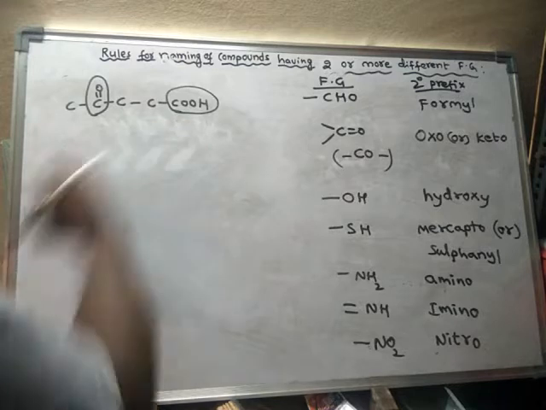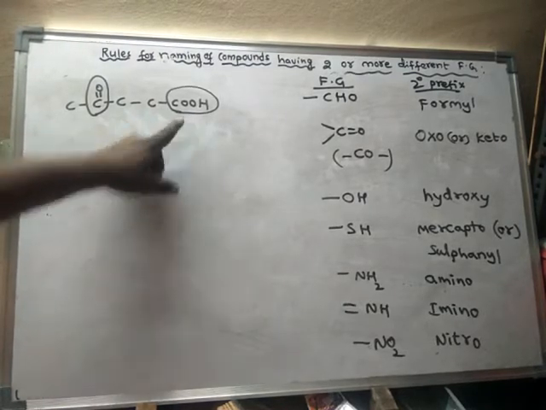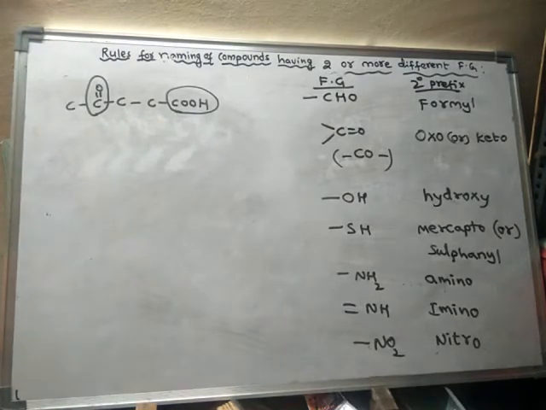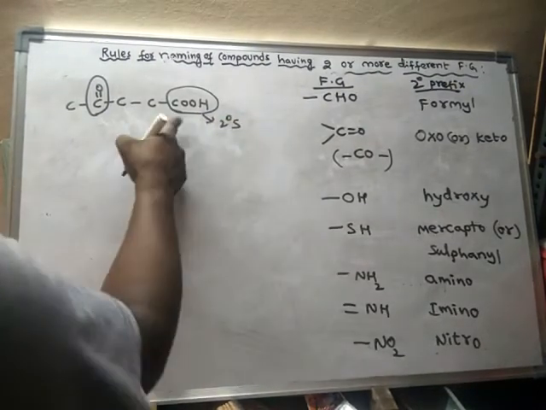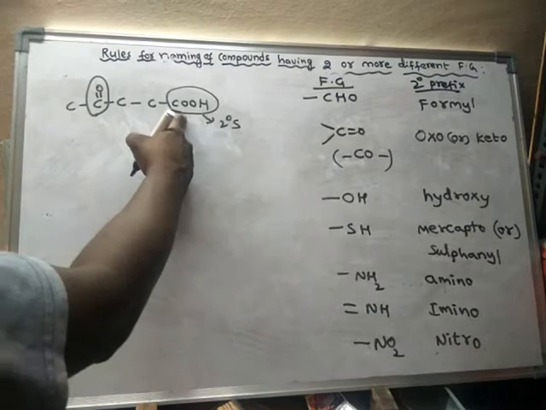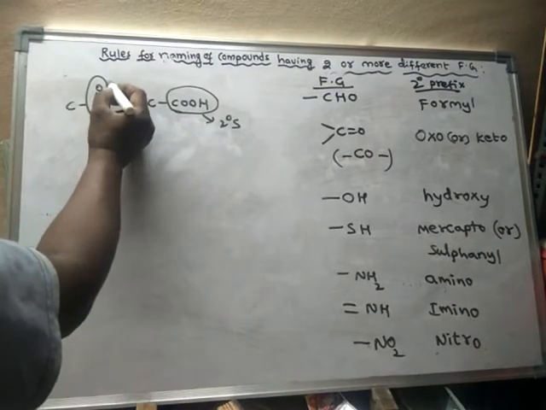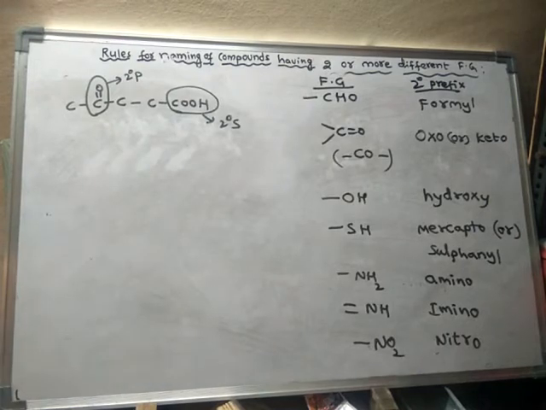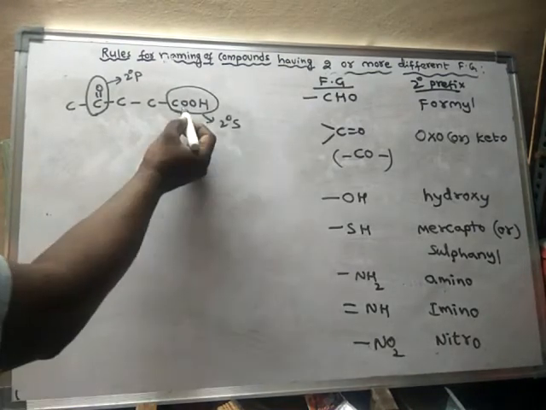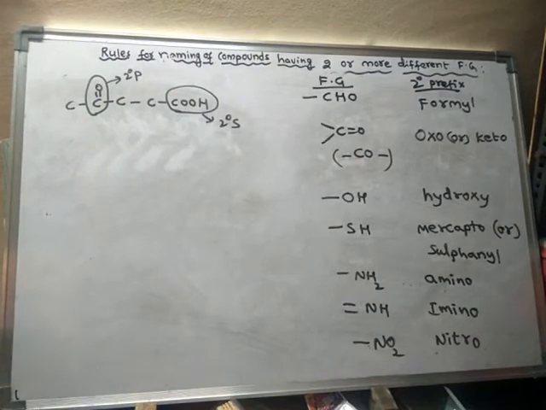Which one has more priority? The acid functional group will be given more priority, hence it acts as the secondary suffix. The ketone is mentioned in the secondary prefix name. So the acid is the principal functional group.